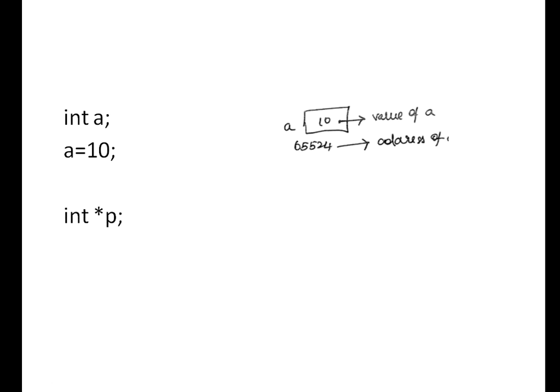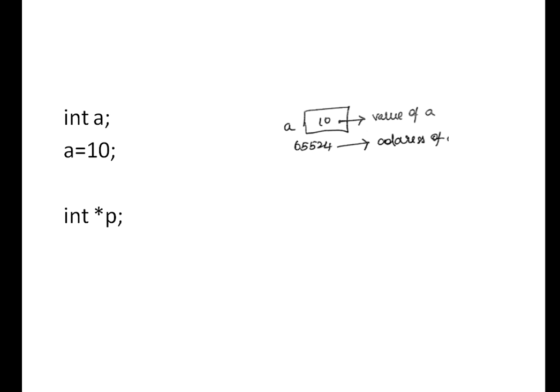Then I'm going to declare one pointer variable as int star p. If we simply give int p, p is an integer variable, but with int star p, p is the pointer variable. So what type of pointer is it? Integer pointer. What can a pointer store? Address. Remember, or learn by heart, one point as of now: a pointer stores only an address.